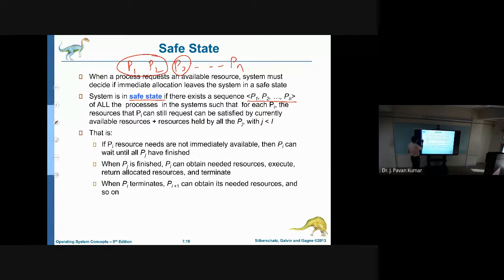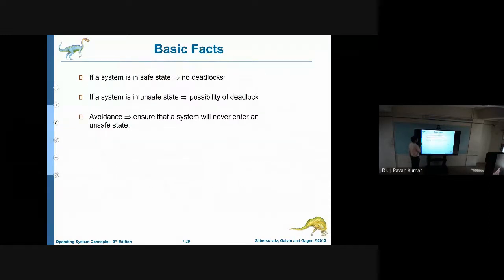If we could restrict like that, then we can say it is a safe state.